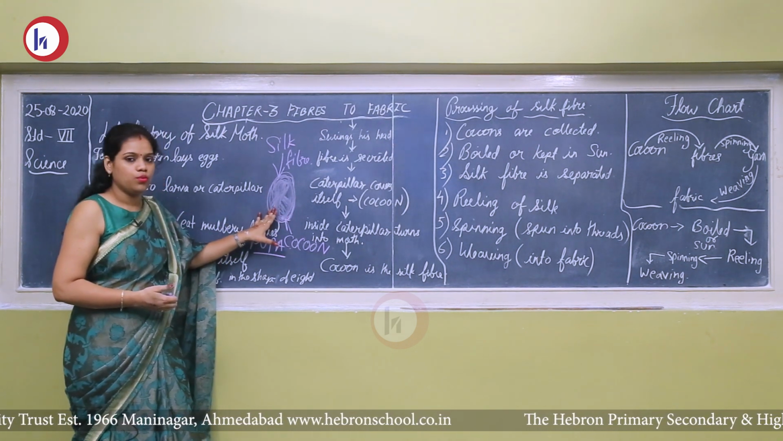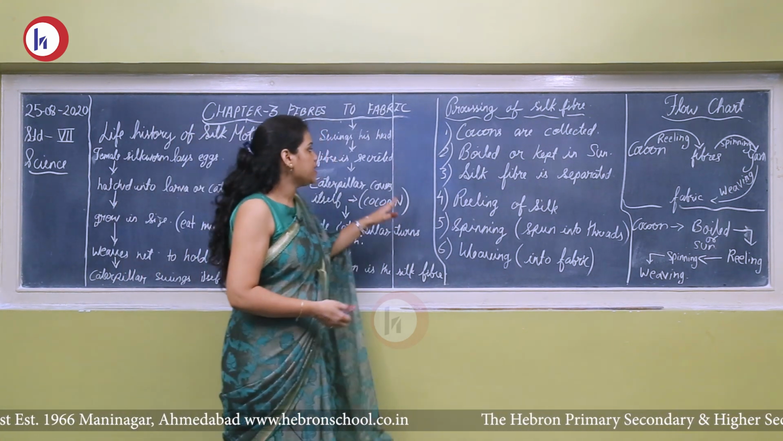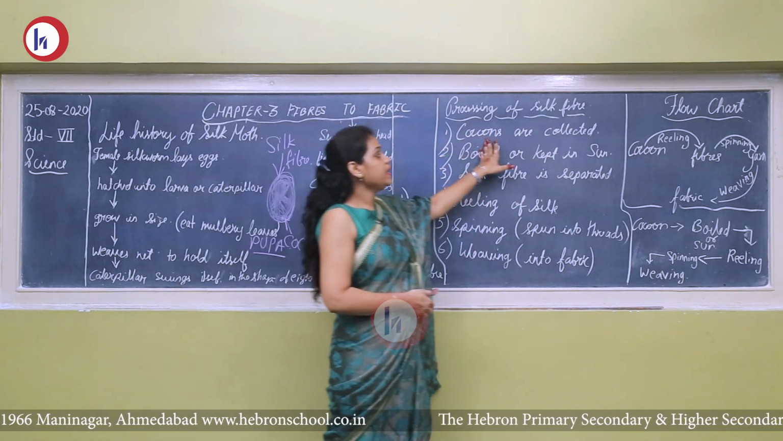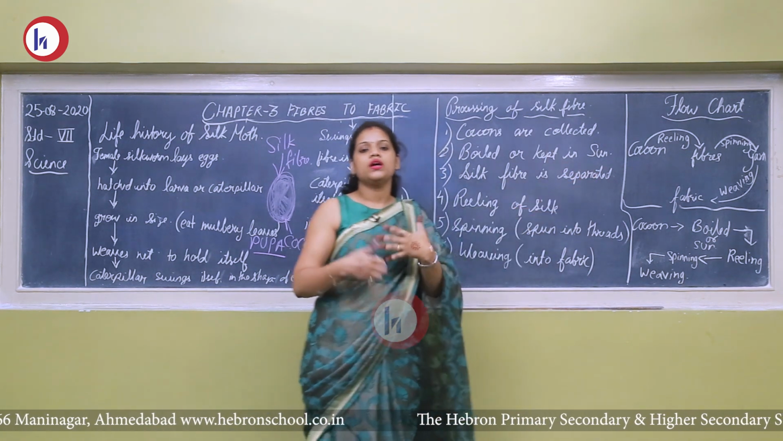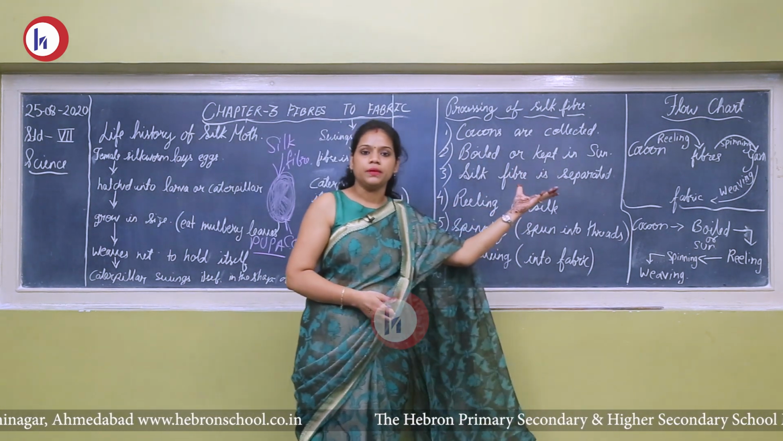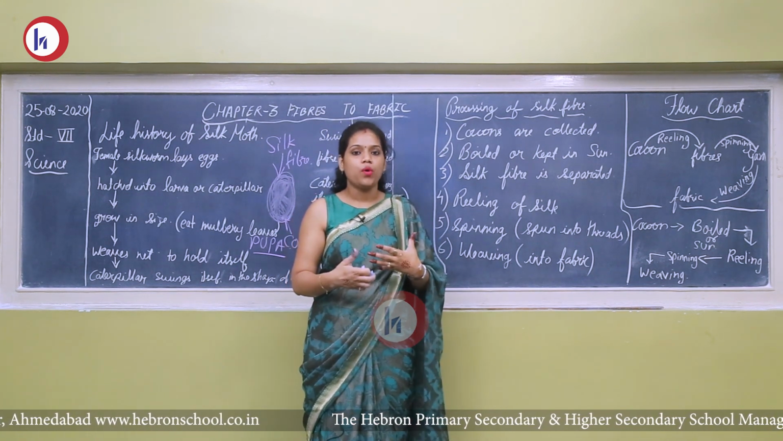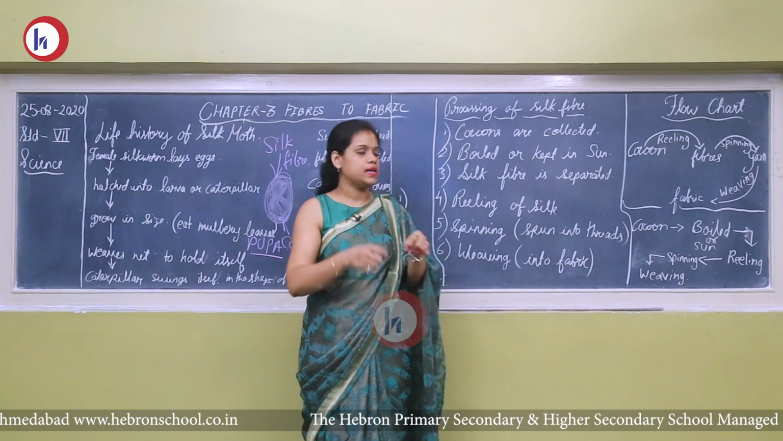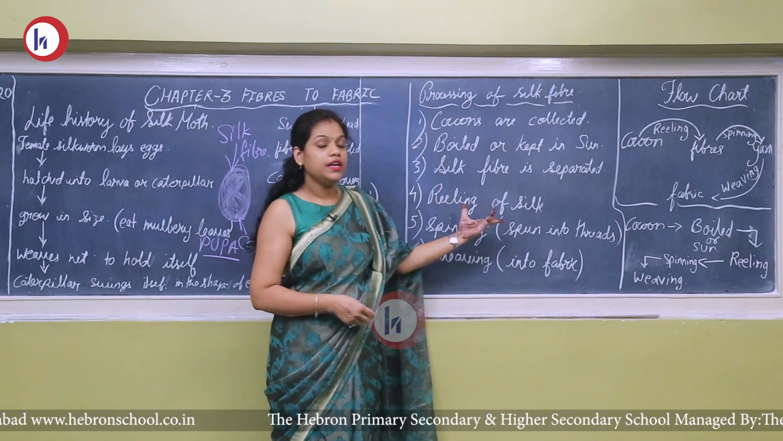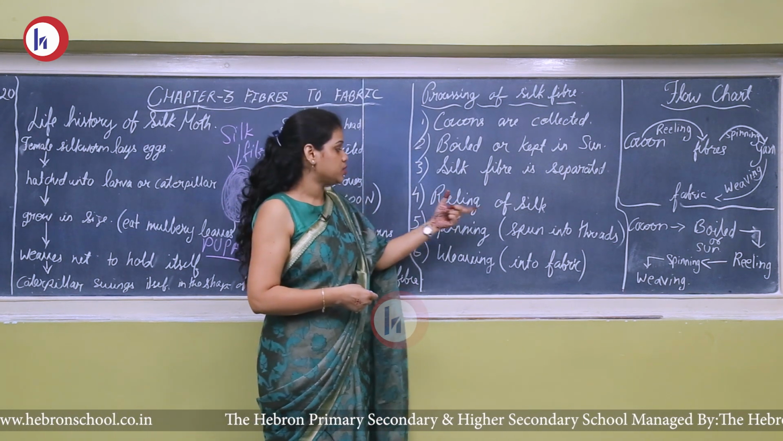So from this cocoon, now we will see how the silk is converted into silk fabric. That is your processing of silk fiber. So what do these industrial people do? They collect all the cocoons, and then they boil them or keep them in sun. So what happens when they boil? A thread starts coming, so silk fiber is separated. Then the reeling process is done. Reeling of silk, a very fine thread-like structure is coming.